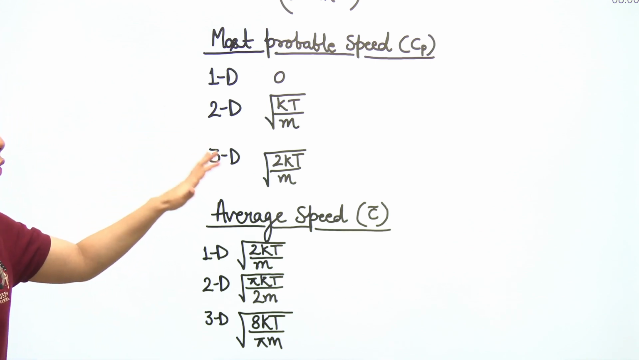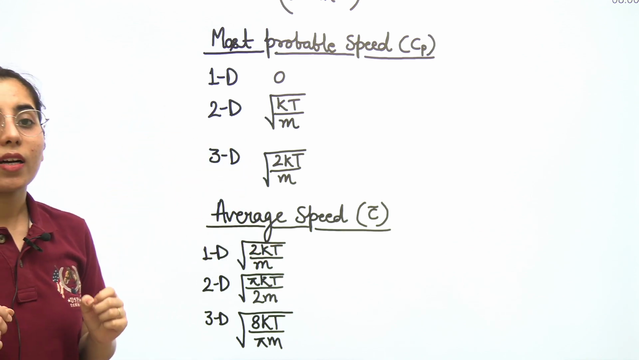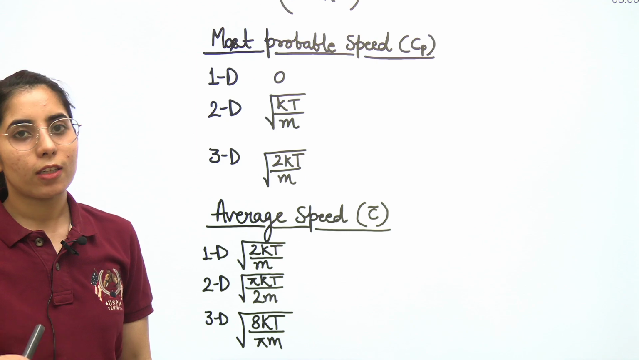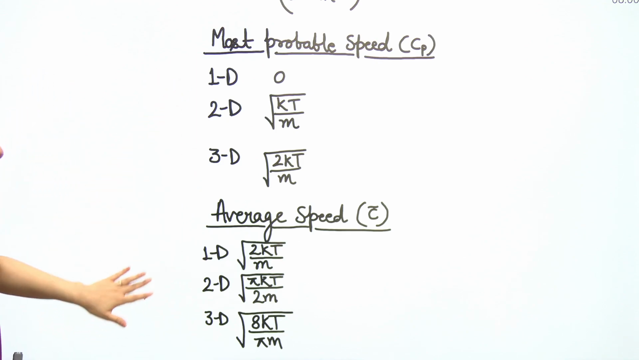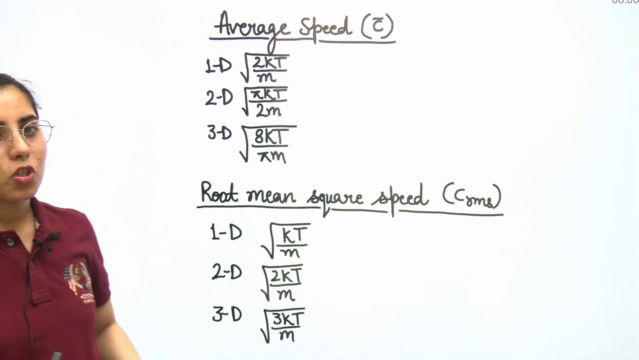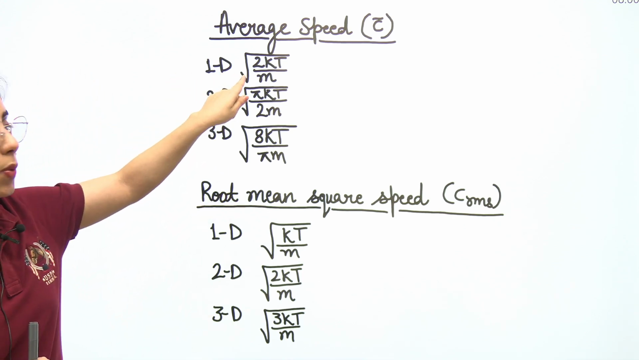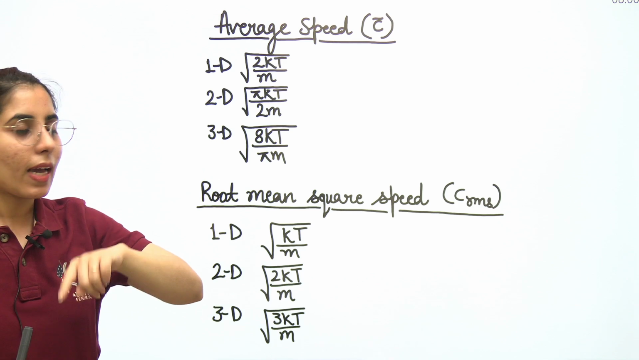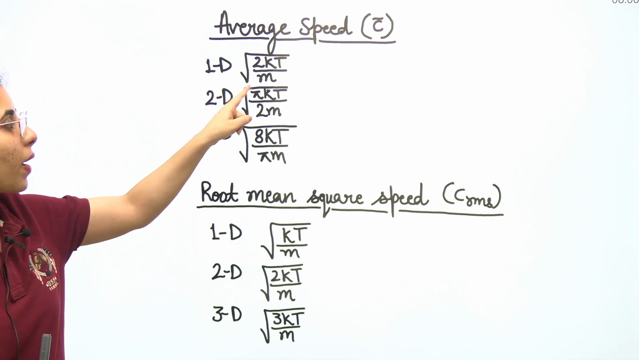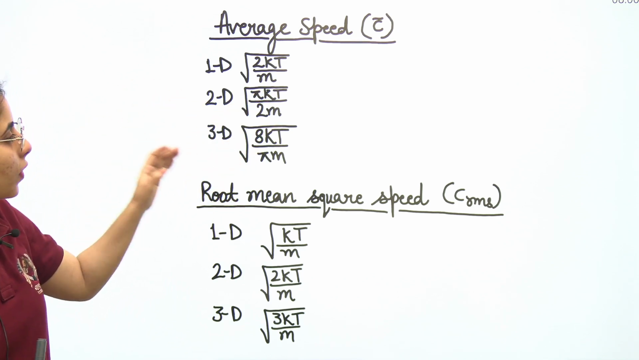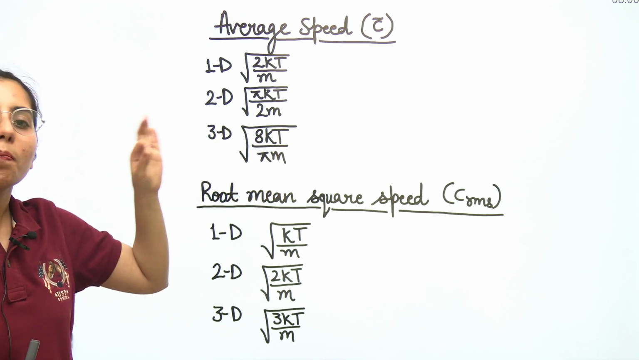Clear? And you have to prepare all these expressions. They are again very important. You can get direct questions based on the most probable speed as well. Next is the average speed. For the 1D case, the expression is root 2kT upon m. For the 2D case, root pi kT upon 2m. For the 3D case, root 8kT upon pi m.